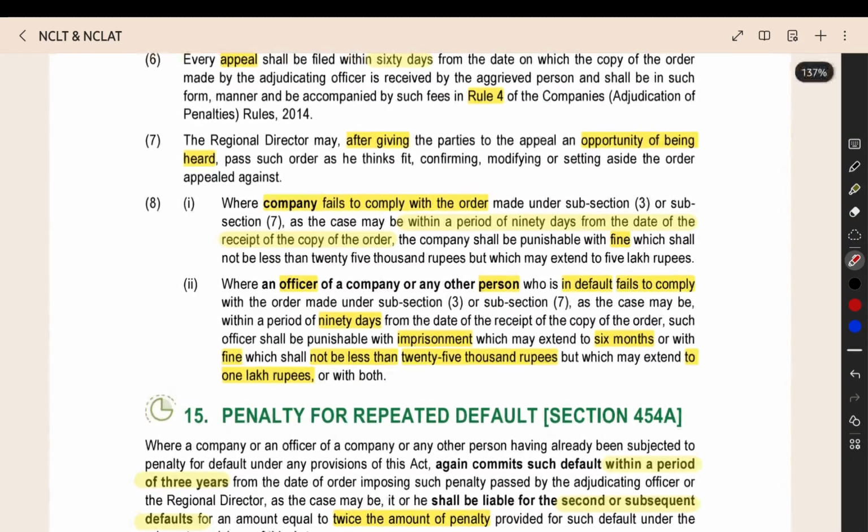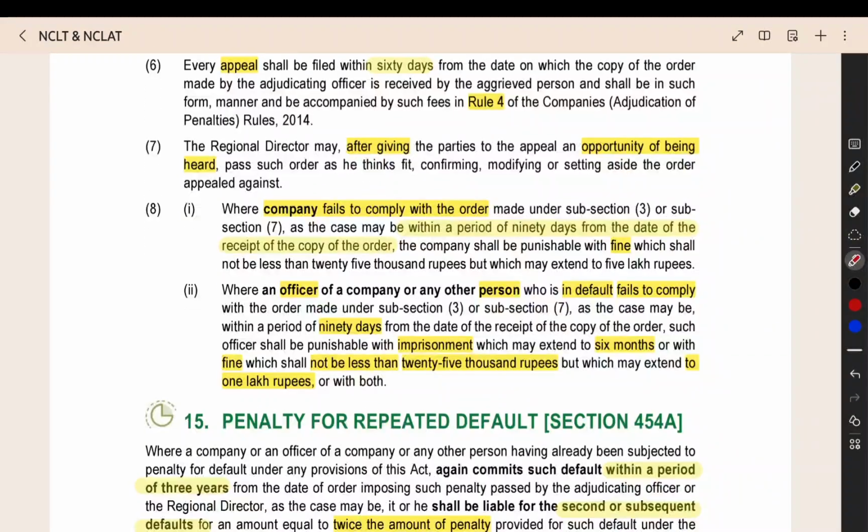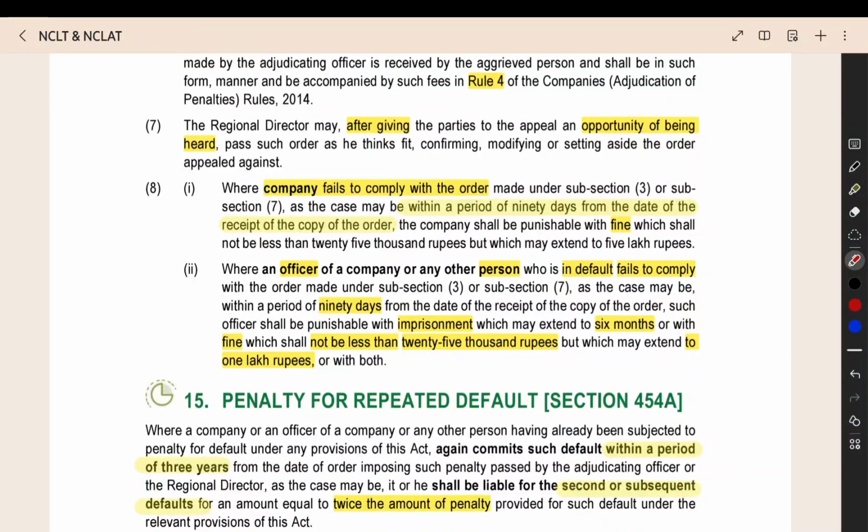Everything is the same. If the company does not properly follow the order, either the order passed by the regional director or the order passed by the adjudicating officer, then they will be giving a fine. The company will be punishable with a fine, which shall be minimum 25,000, maximum 5 lakh. So the fine will be 25k to 5 lakh.